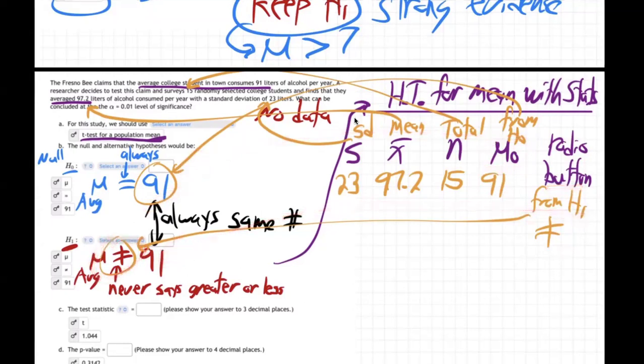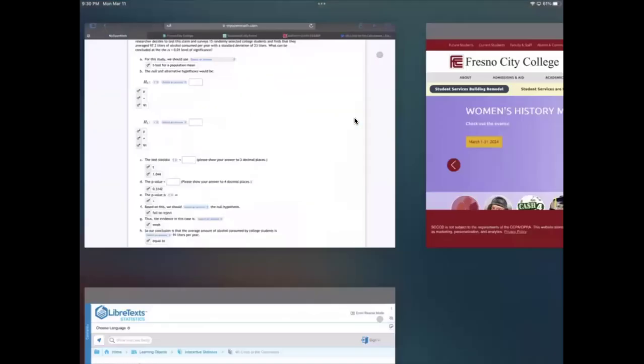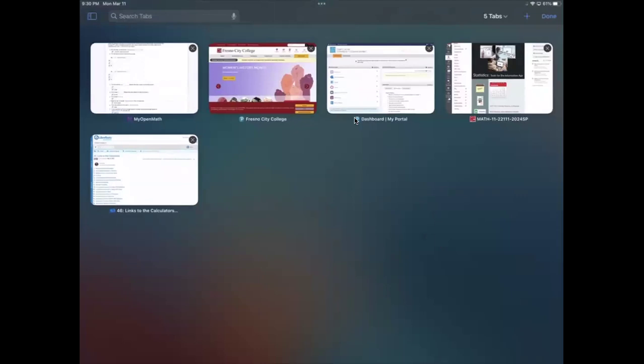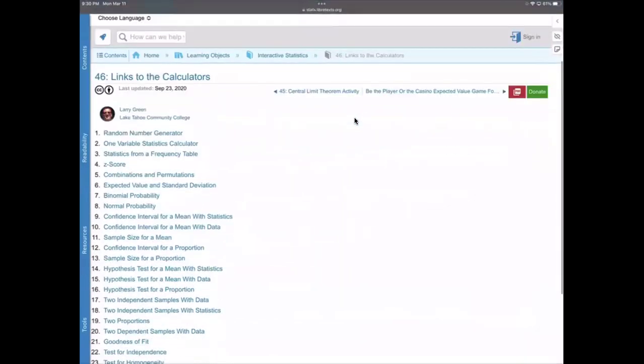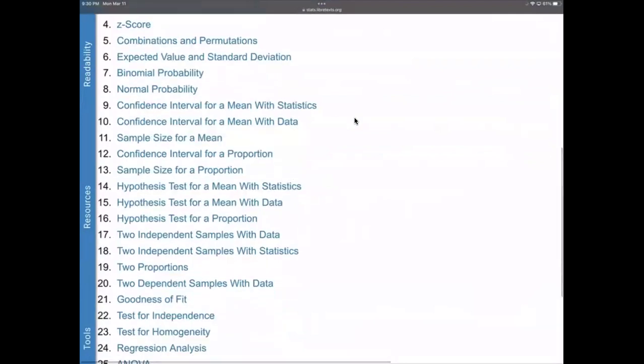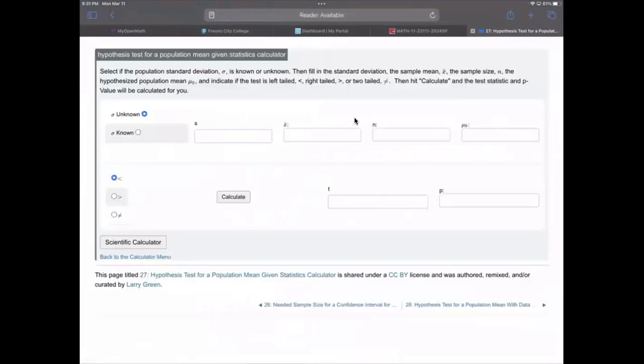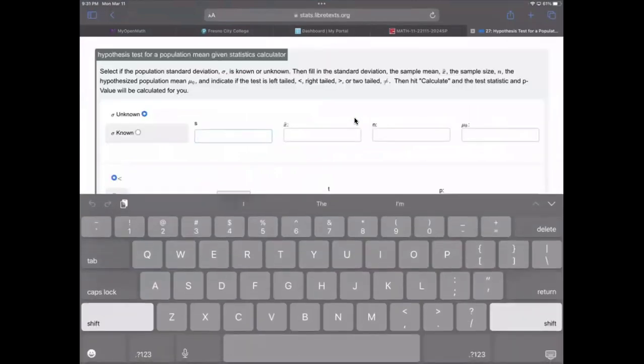Let's put that into the calculator. 23, 97.2, 15. Let's go to the calculator. Here's our calculators. We have a lot of hypotheses. We're going to do number 14, hypothesis test for a mean with stats, with statistics. So number 14, go there.